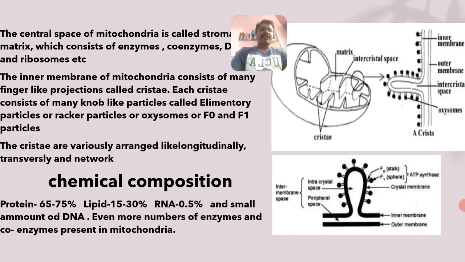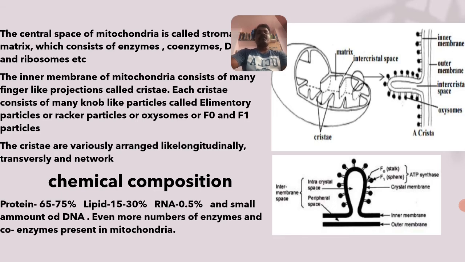In that, picture A consists of a finger-like projection, and at the bottom there is a picture which is called cristae. It is the finger-like projection. Each cristae, that is each finger-like projection, consists of many knob-like particles. The knob-like particles present over the surface of cristae are called elementary particles, Racker's particles, or oxysomes, or another name is F0 and F1 particles.